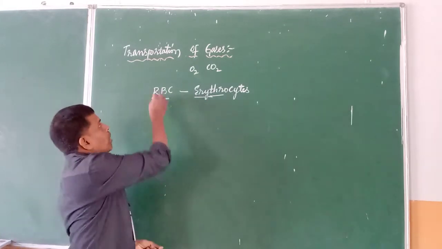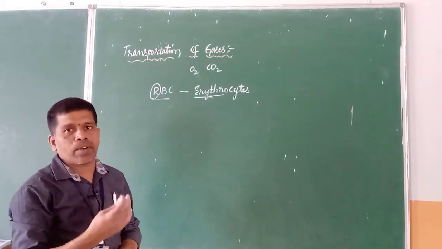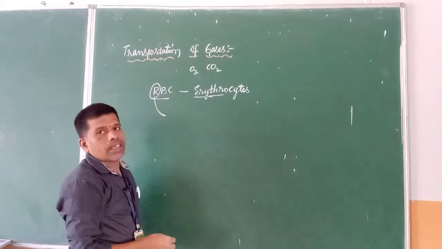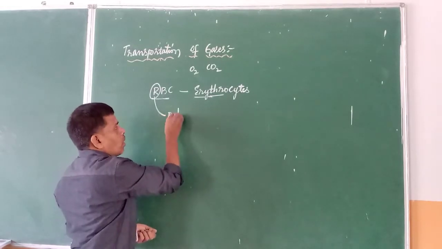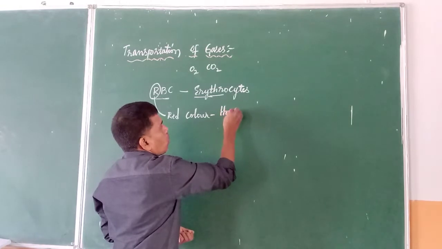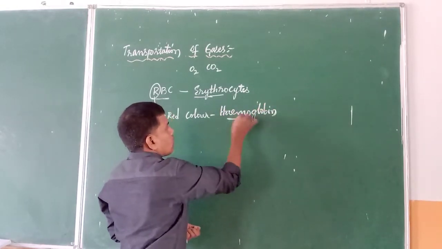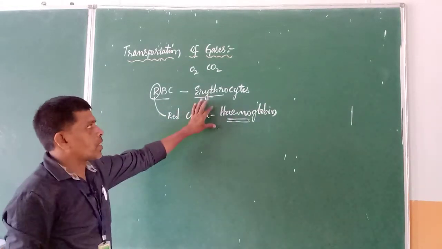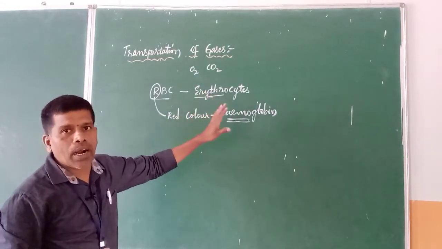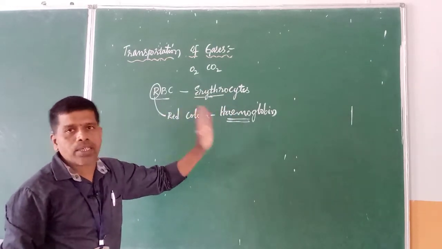Now, coming to why they are red in color. Why are these cells called red blood cells? Because they contain a red color pigment. What is that particular red pigment? It is known as hemoglobin. This is the most important substance which imparts red color to the blood and to the red blood cells.